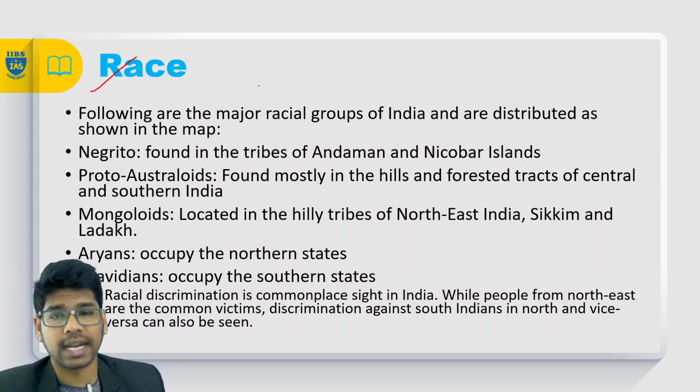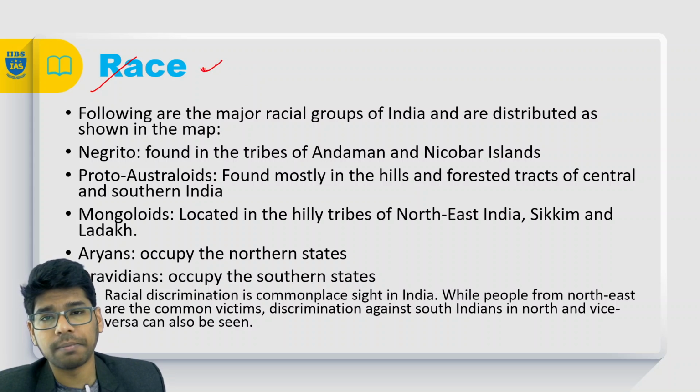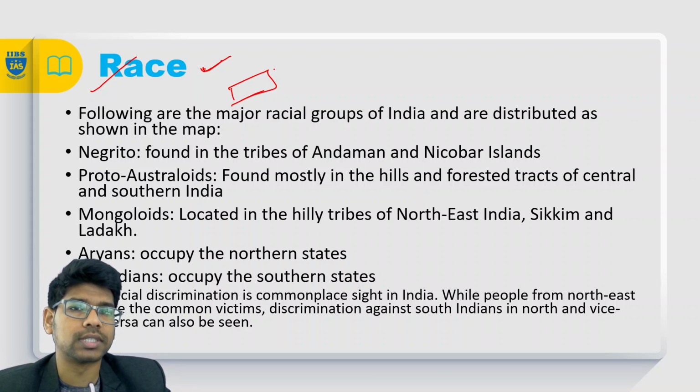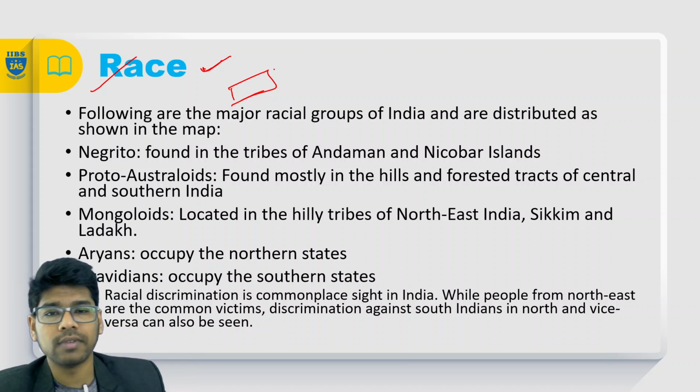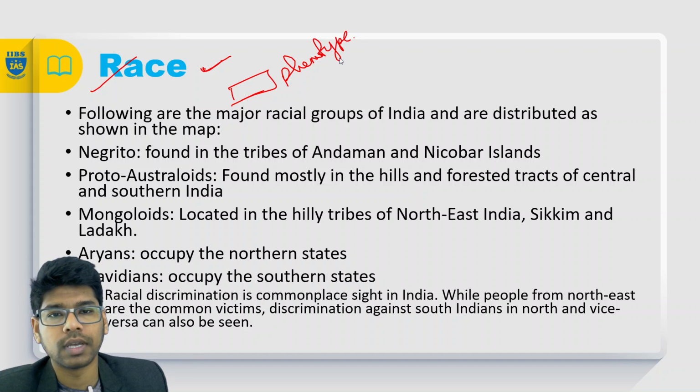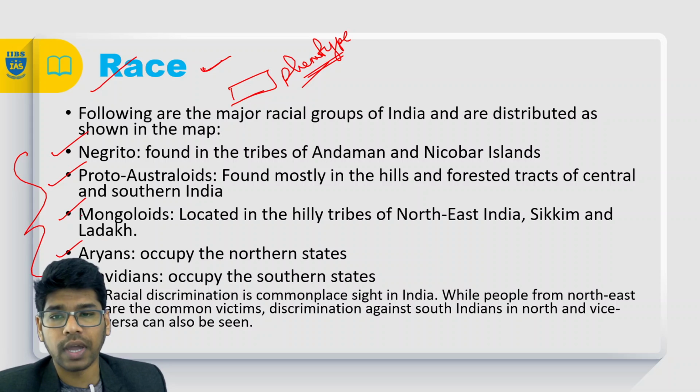So what is race? Race is a specific section of people who look kind of similar, so we call them a race. They have a particular phenotype, and the resemblance is a bit different. In India we have the Negritos, Proto-Australoids, Mongoloids, Aryans, and Dravidians. These are the 5 different types of races present in India.